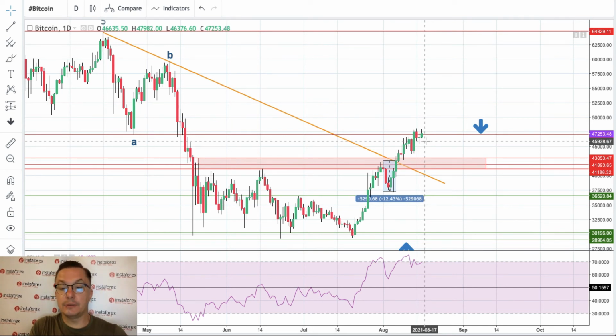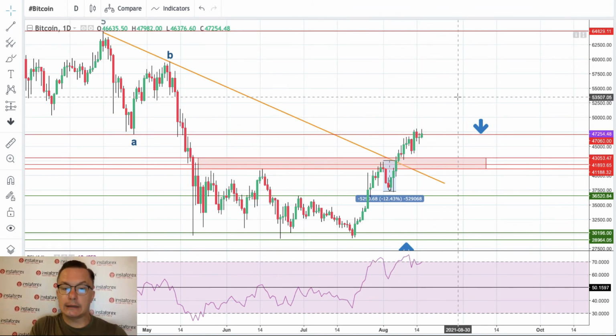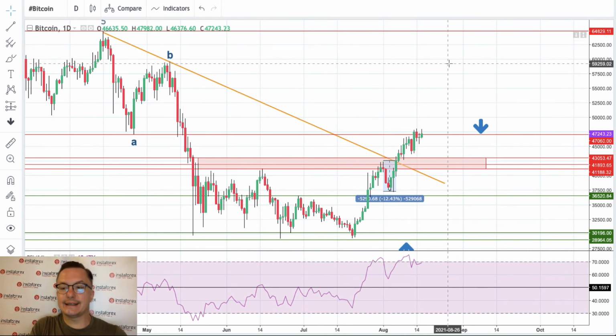So I think there should be some sort of pullback, and the pullback shouldn't be bigger than 12%. I think we should go as low as 43% and then bounce and head towards 50%. That's the first target, but I think we should go towards $53,000 next, and then 57, 58, $59,486.